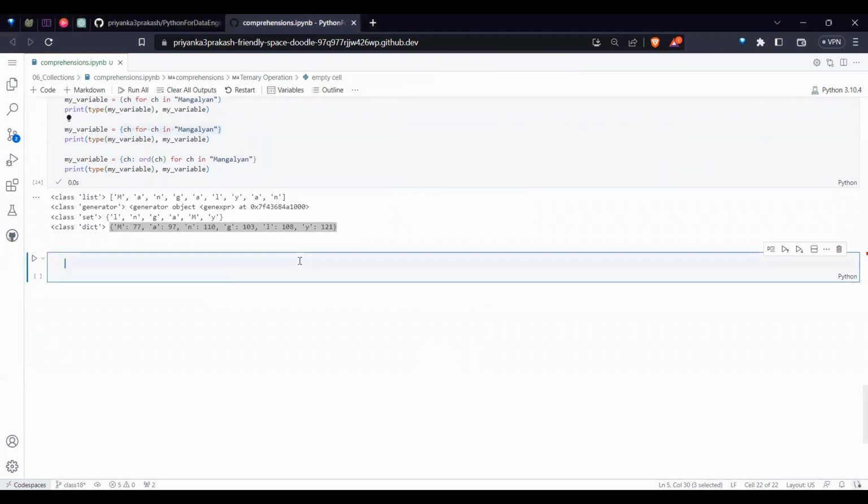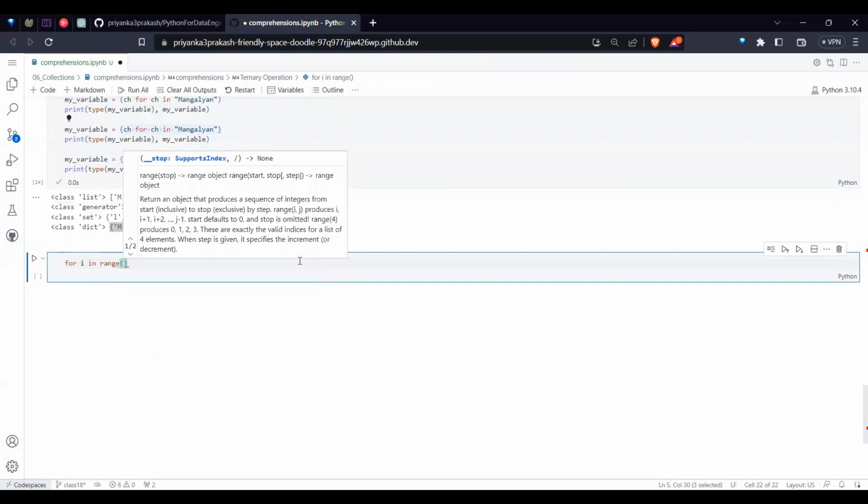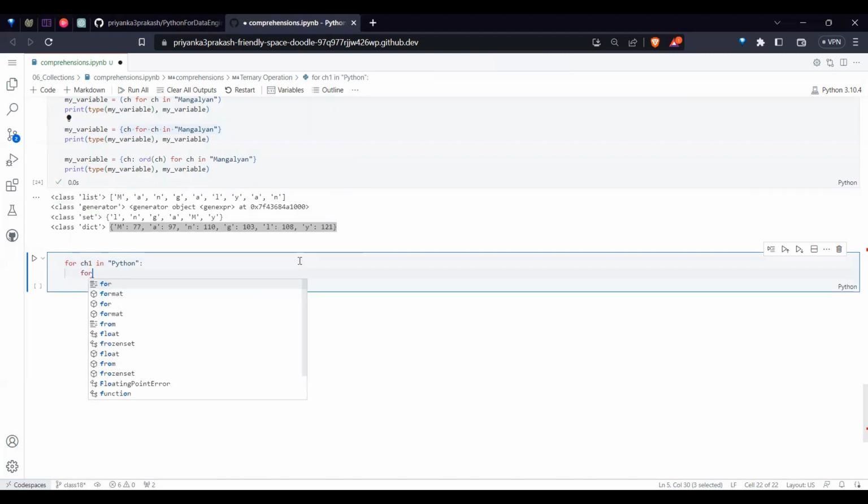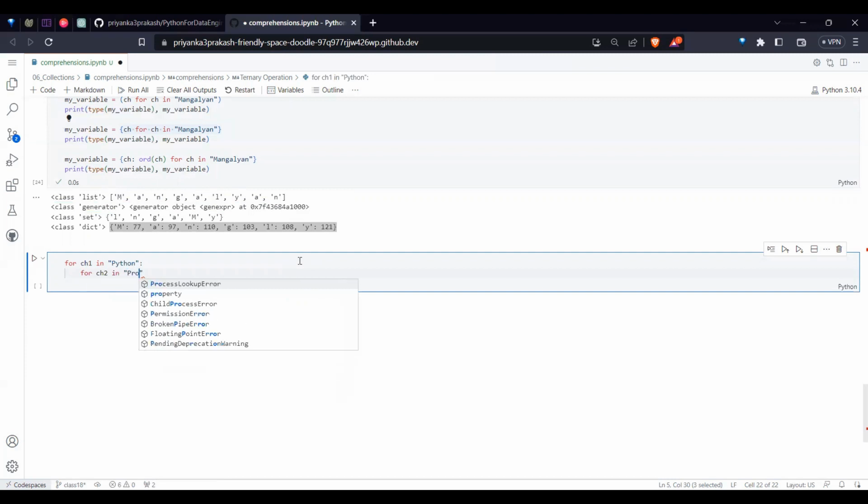Similarly, let's say I have a bigger logic. For ch1 in Python, which is easy for you to understand, for ch2 in, say, programming.